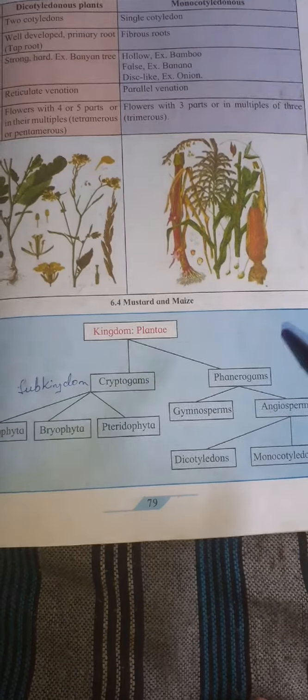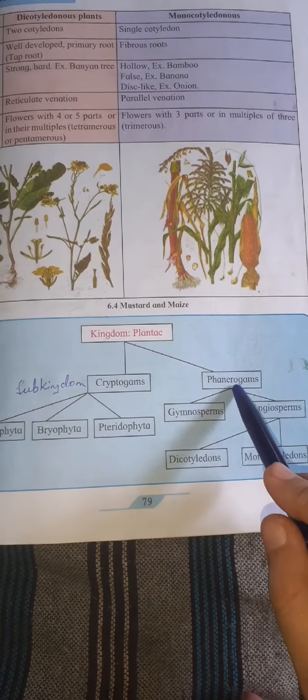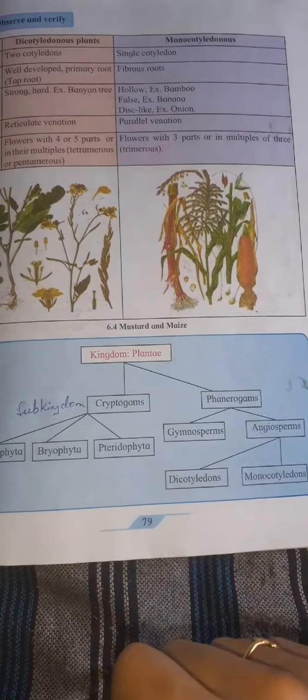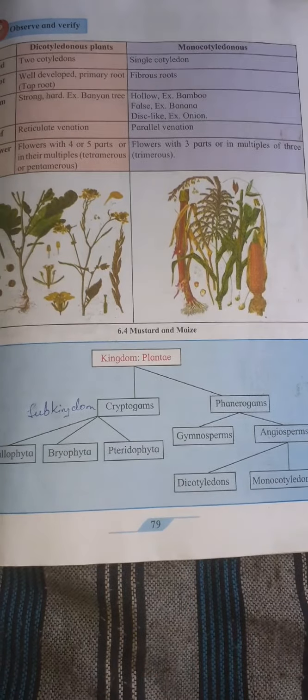If the plants had flower, fruit, seeds, then all those plants were placed under phanerogams, and cryptogams had all plants which do not show presence of flower, fruit or seeds in any form. So subkingdoms cryptogams and phanerogams depend upon presence and absence of flower, fruit and seeds.